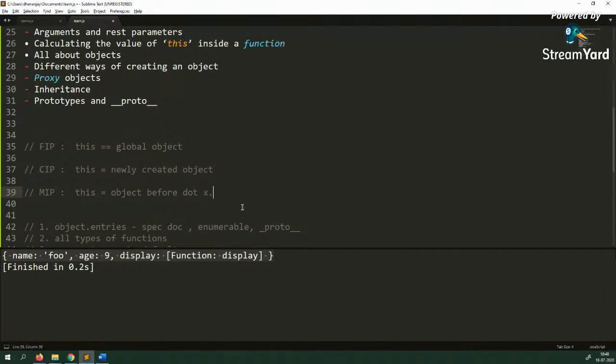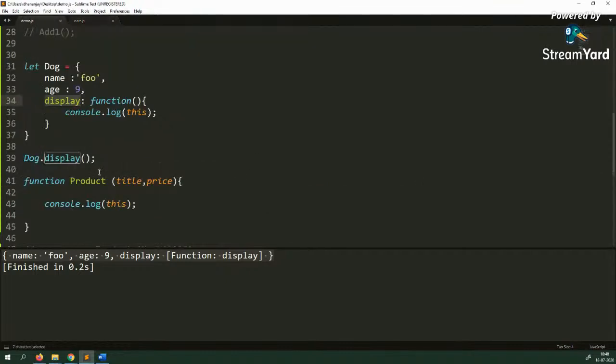If it is x.foo, then the value of this would be x inside foo. All right. So in the method invocation pattern, you see that here you are calling display as a method in line number 39. So the value of this would be this dog object which you are seeing here. So that is the method invocation pattern. All right. So far so good.